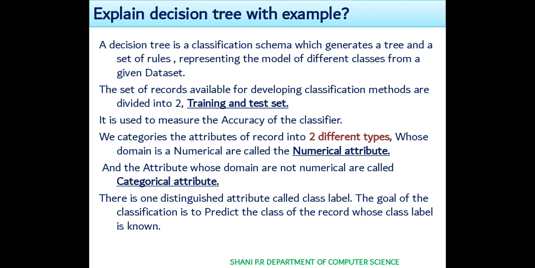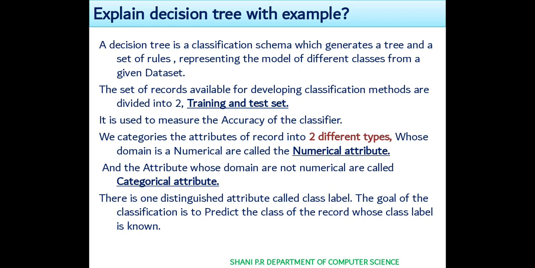The set of records available for developing the classification methods are divided into two, that is training and test set. We use this method to find out the accuracy or to predict the value of the output, how many percentage.